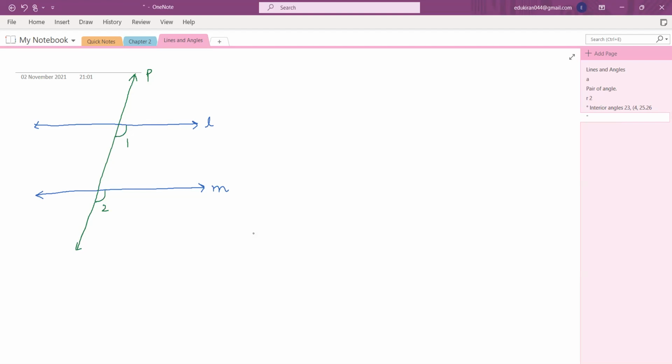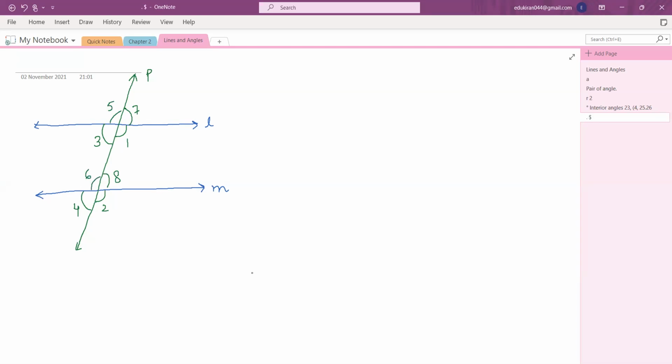What do we call this pair? Corresponding angles, exactly. Now, Hamna, what is this pair called? Angle 3 and angle 4. Ma'am, corresponding angles. Similarly, I'm drawing the other corresponding angles here. This is angle 7, angle 8. And I can call this 5 and this 6.